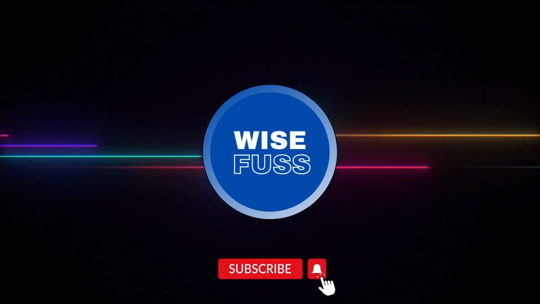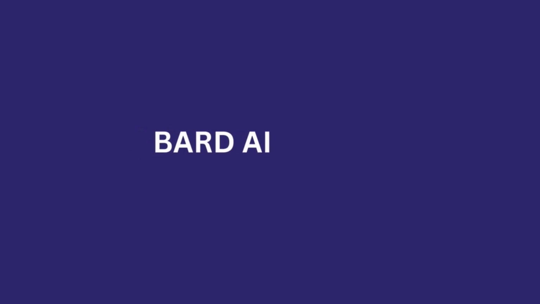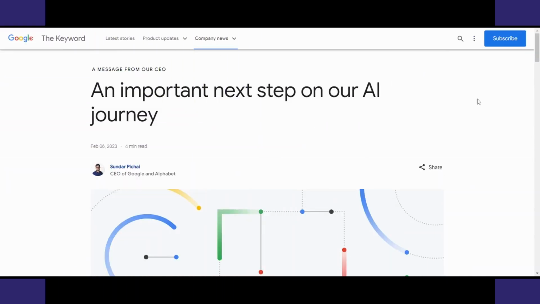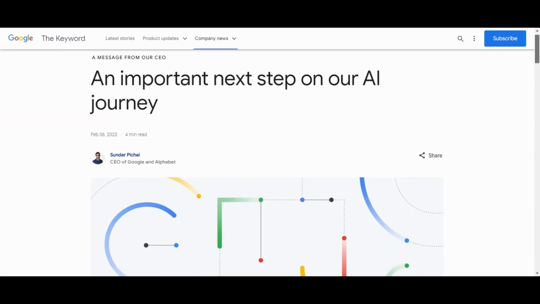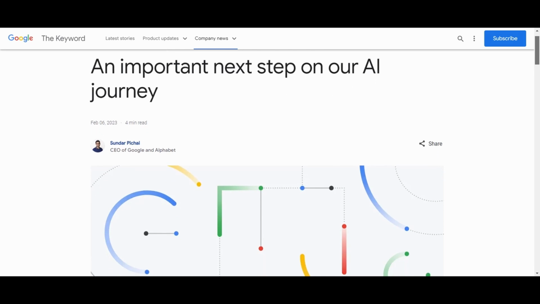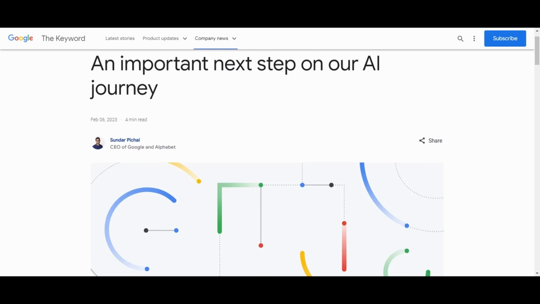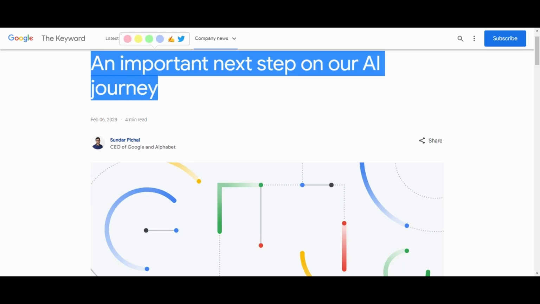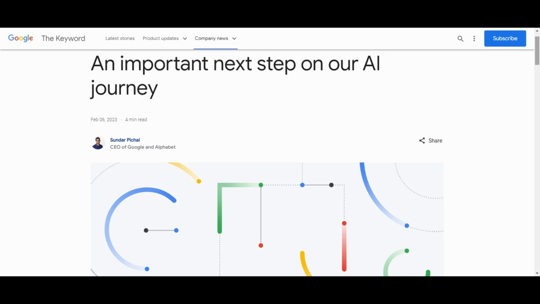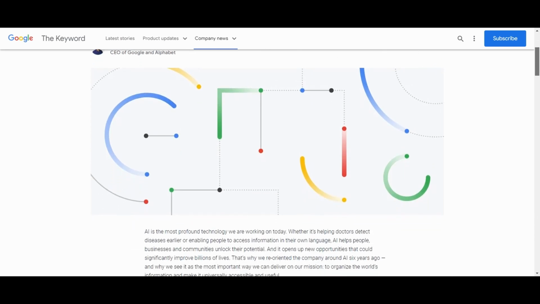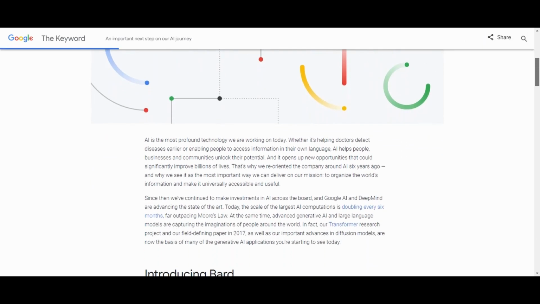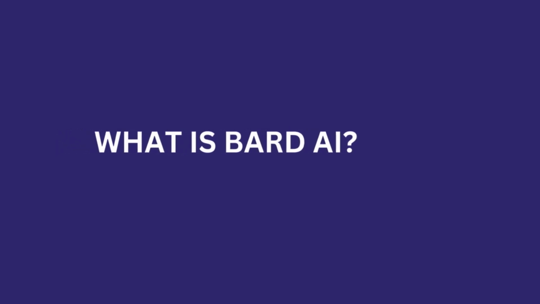Today we are going to be talking about Bard AI. Bard AI is a large language model from Google AI, trained on a massive dataset of text and code. It can generate text, translate languages, write different kinds of creative content, and answer your questions in an informative way. So let's get started. What is Bard AI?